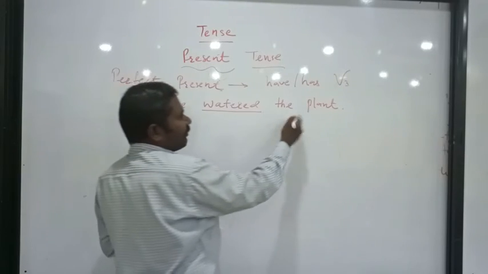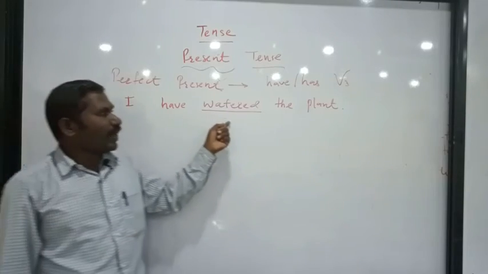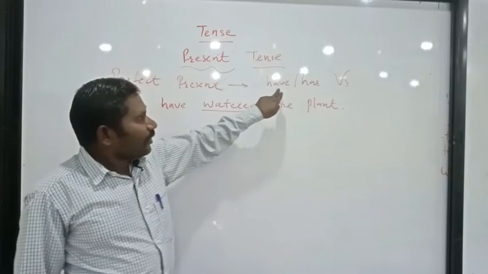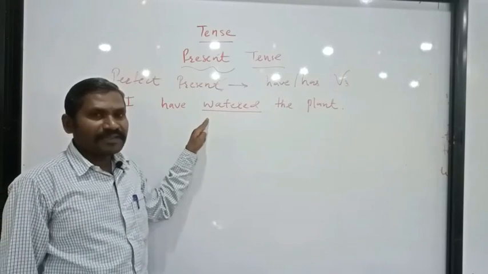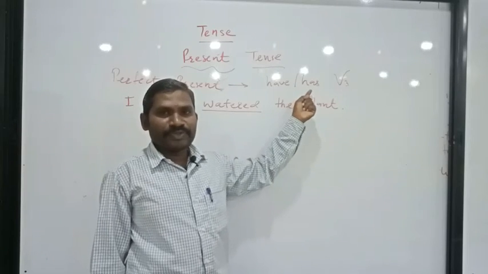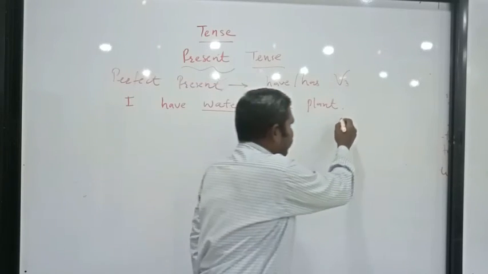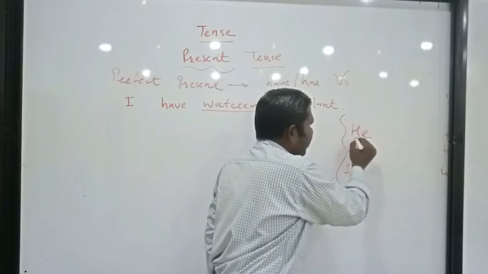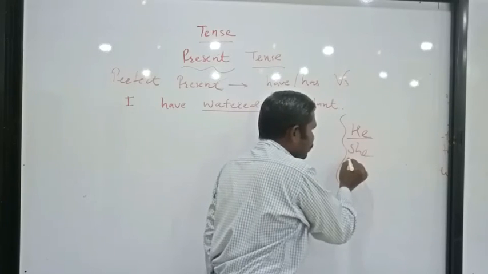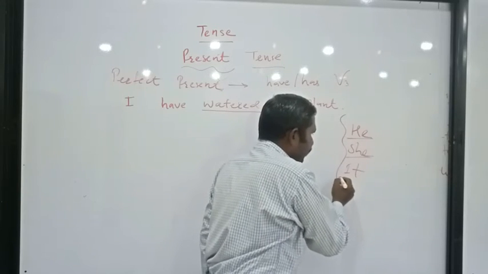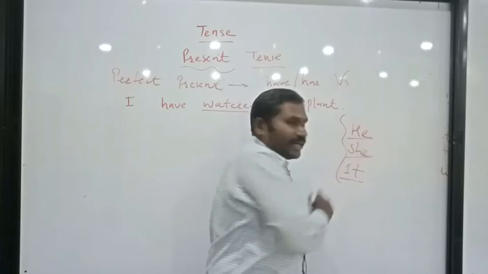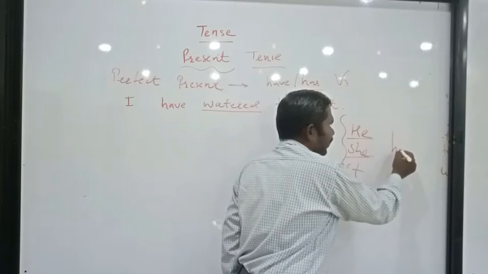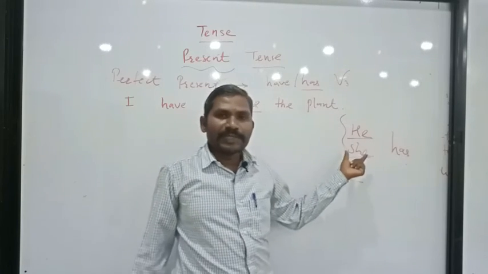Watering the plants, it will remain the same. It is I have watered the plant. Just now the action has been completed. In that way, have is already clear, but a few people can have problems using has. With has, we say third person singular: he, she, it. It might be the name of any person, any girl, lady, woman, or a baby. He, she, it. At that time, we use has. It is an exception for third person singulars.